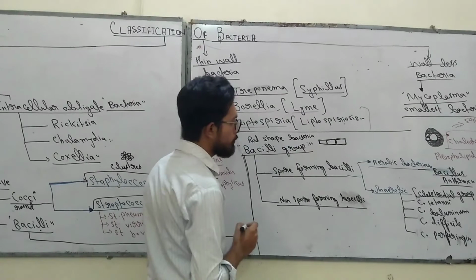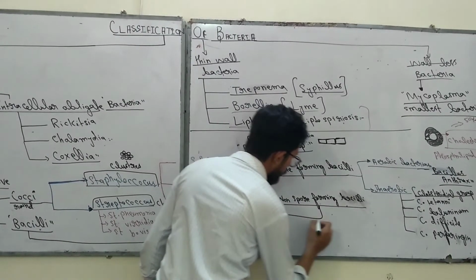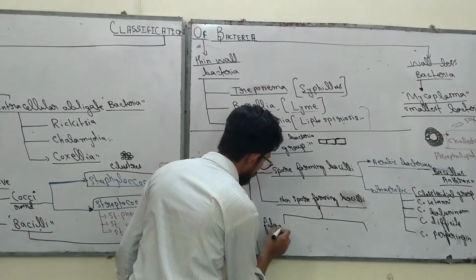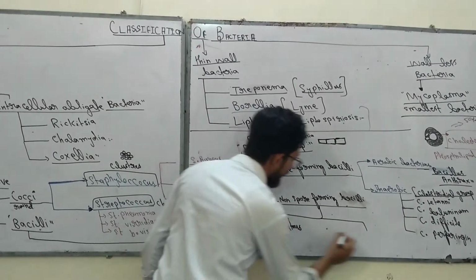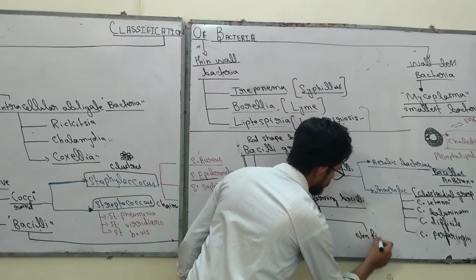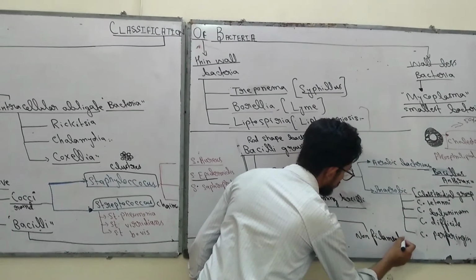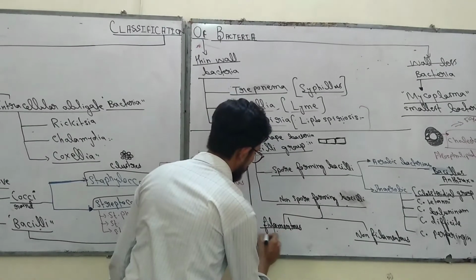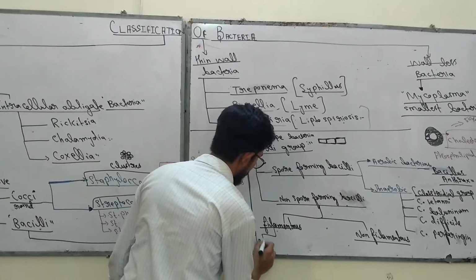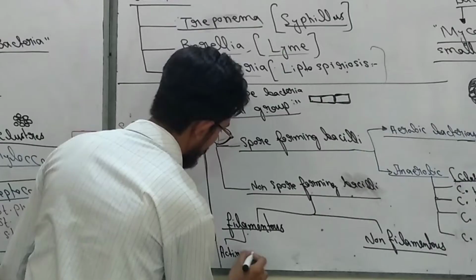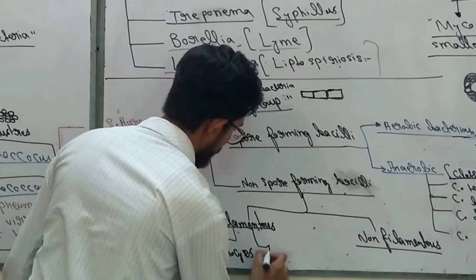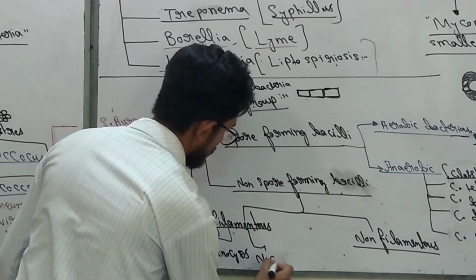And the non-spore forming bacilli are further divided into two groups. Yes, the first one is filamentous and the second is non-filamentous. The filamentous are further divided into Actinomyces and the second group, Nocardia.